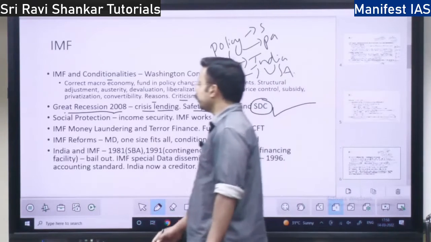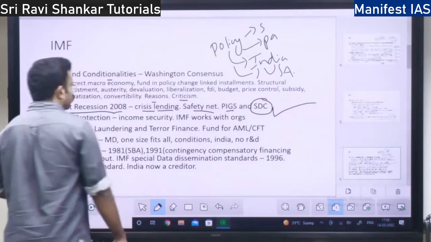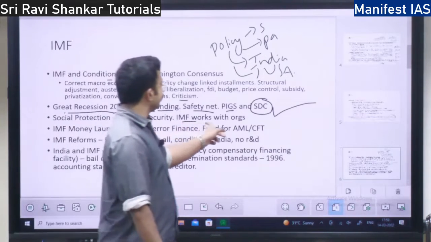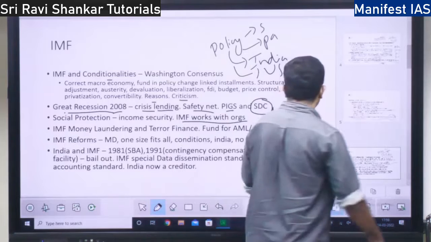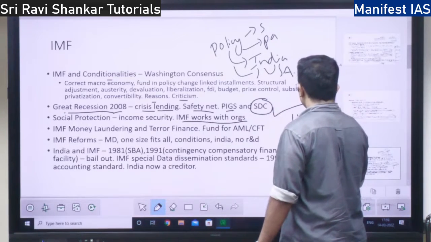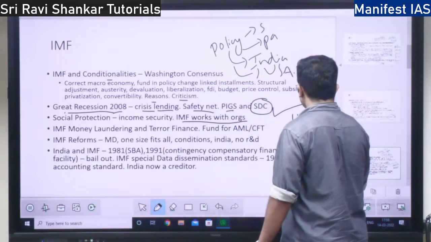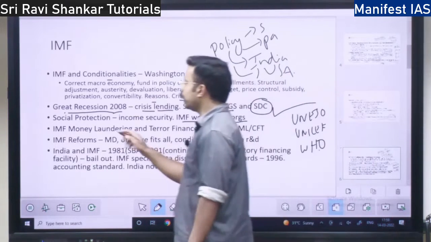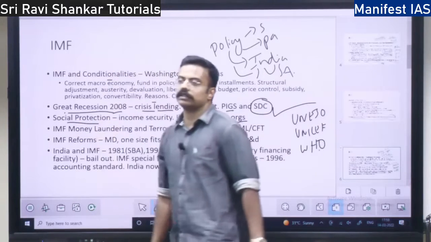Then you have the IMF, which works with various organizations around the world. It works with UNESCO, UNICEF, the World Health Organization, various NGOs in order to provide social protection.